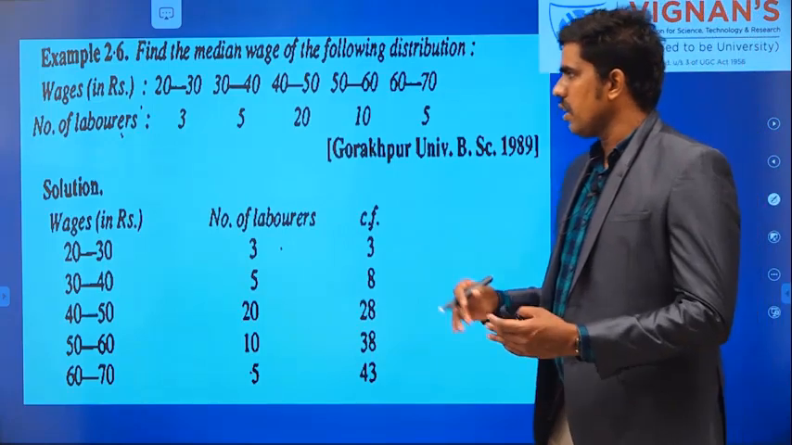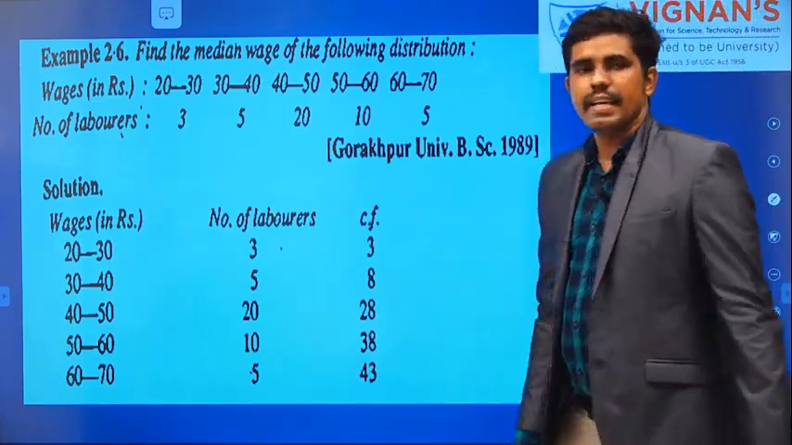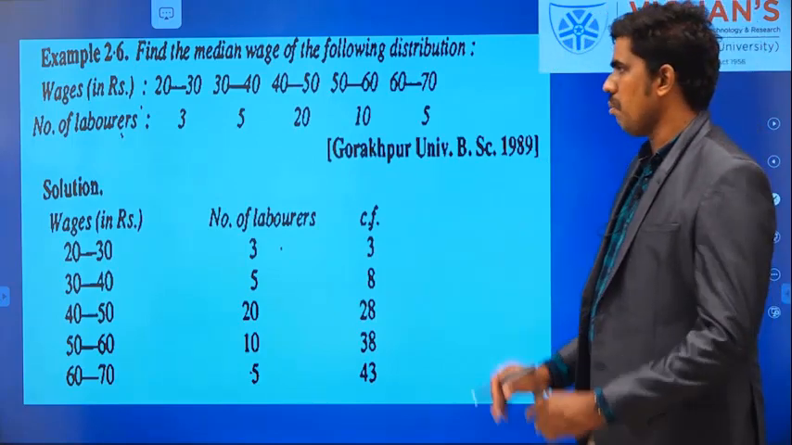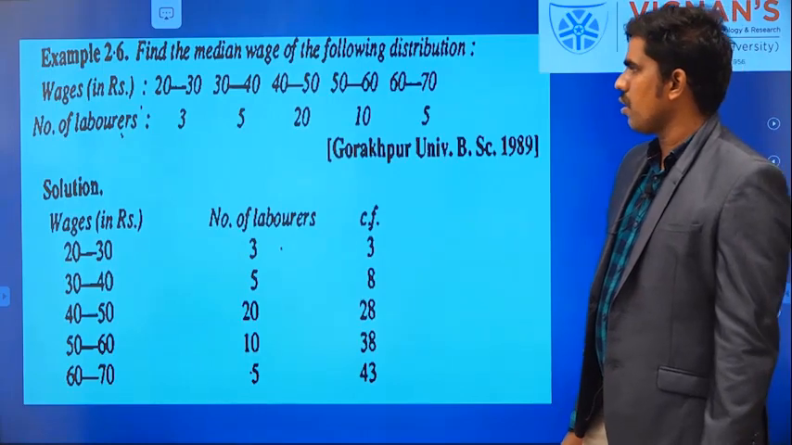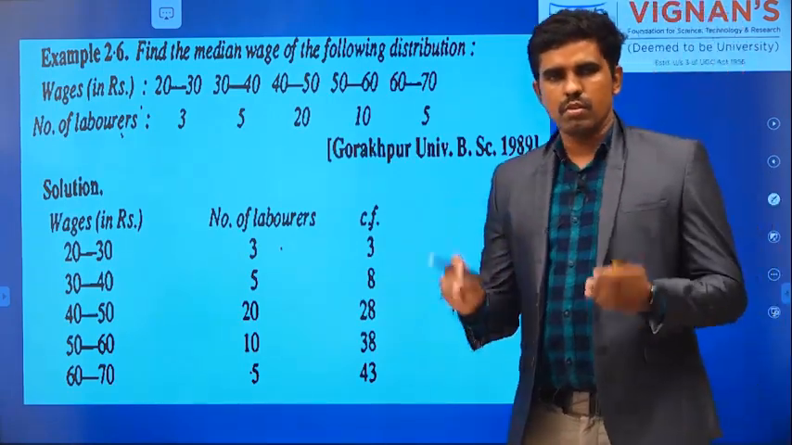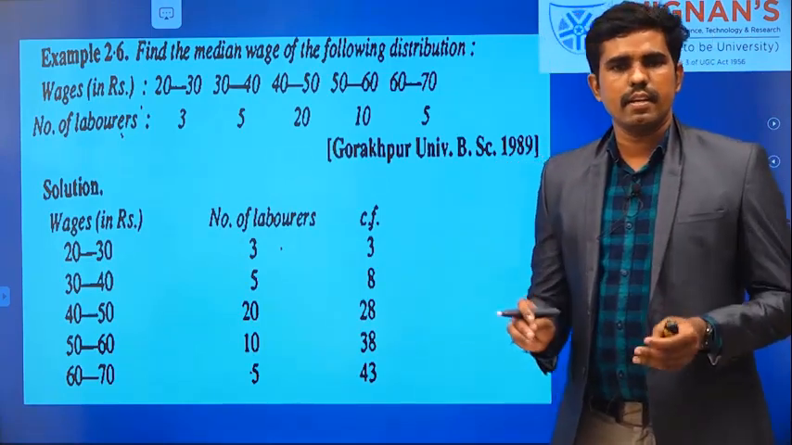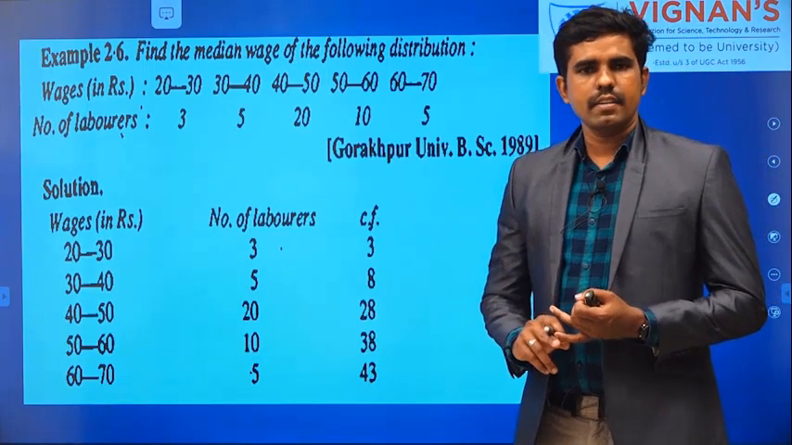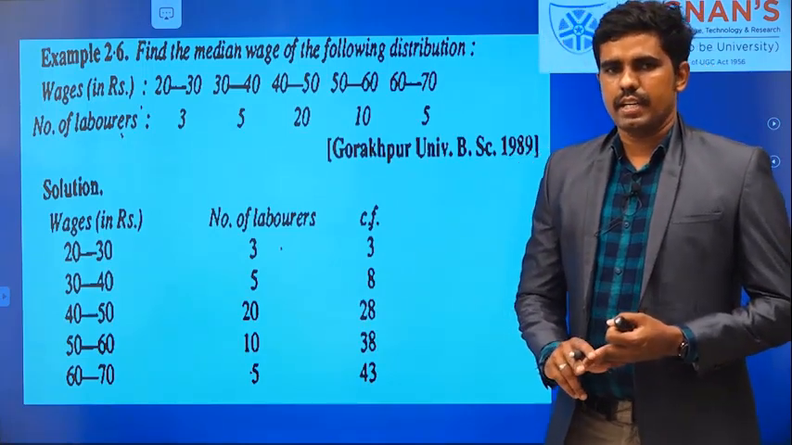So actually this will come as a big question. If it is given in an interval problem, it will be very important. So listen carefully. Find the median wage of the following distribution. Whenever you are looking at a problem, you have to understand which type of data is given to you. How many data are there? Raw data, frequency data, and then class interval data.